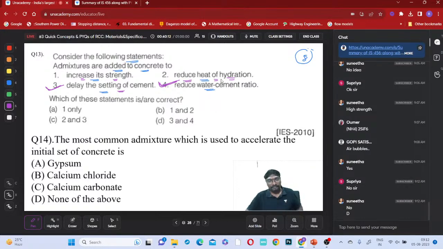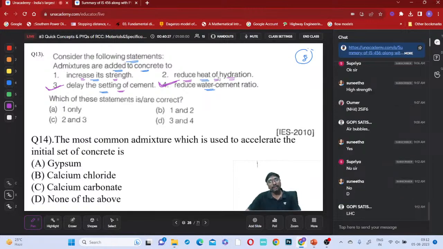Okay. In your building materials, you might have studied about the various types of cements, no? So from the heat reduction point of view, whenever you are having a mass concreting construction, like dams and everything, then you can go for which one? Low heat cement, yes, we have to go for low heat cement, right? We did not discuss that because that is a building materials part. Low heat cement you can use in case of mass concreting structures. So this is not in the hands of admixture.